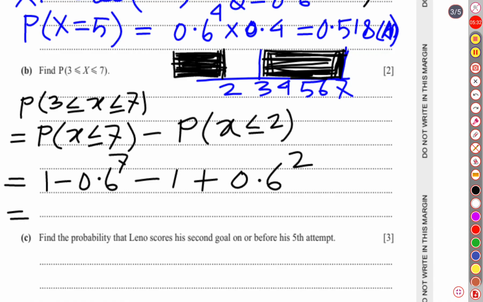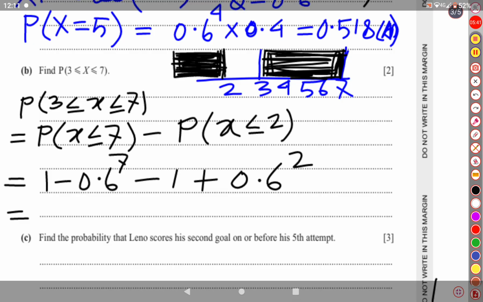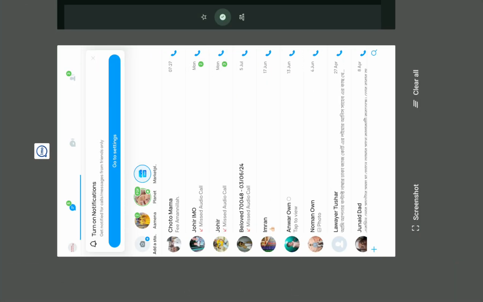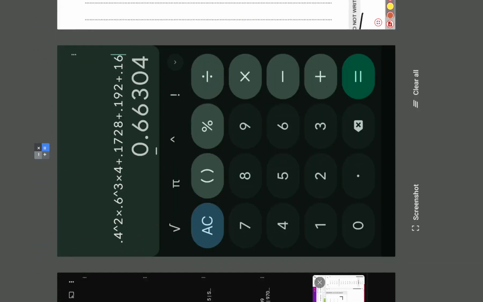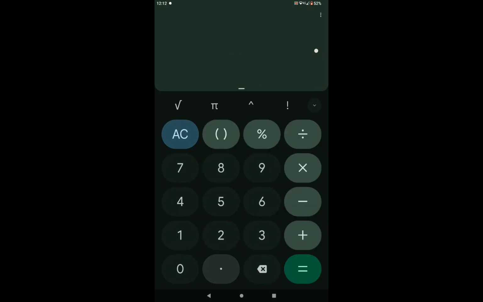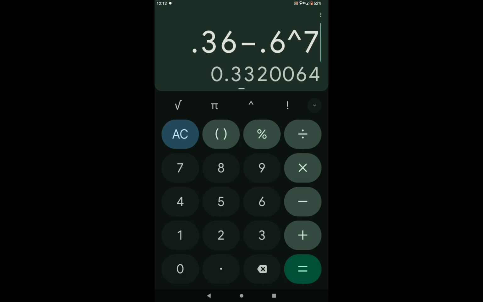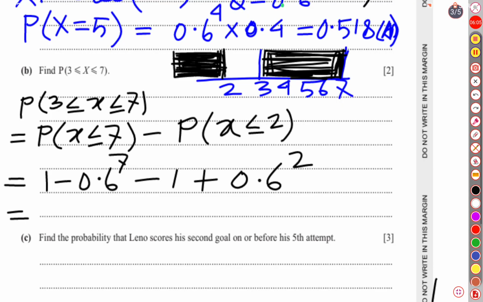The 1s cancel each other, leaving 0.6 squared, that is 0.36, minus 0.6 to the 7th. Using our calculator, 0.332 is our probability.